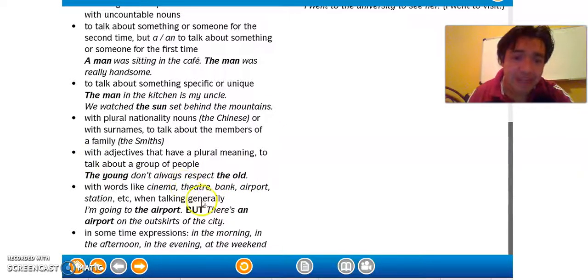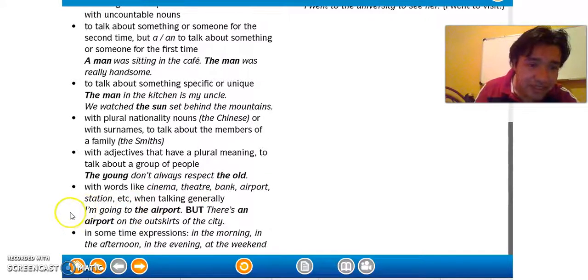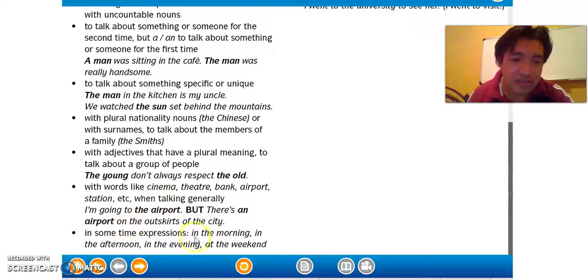With words like cinema, theater, bank, airport, station. So we say the cinema, the theater, the bank, the airport, the station. When talking about them generally, for example, I'm going to the airport, but there's an airport on the outskirts of the city. Okay. In some time expressions like in the morning, in the afternoon, in the evening, at the weekend.